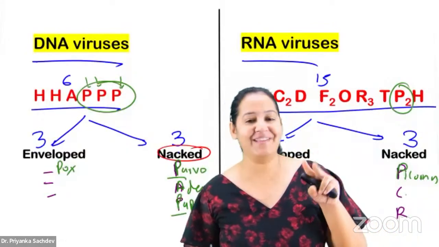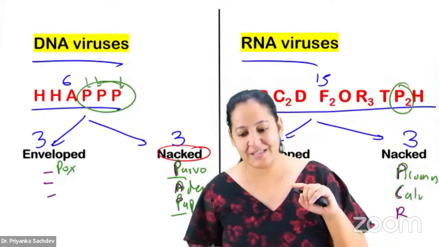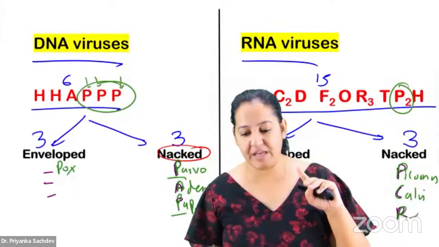That's why. See, there are 2 C's, corona and calci. So we all know corona is enveloped and calci is non-enveloped. And there are 3 R's. So one of them, Rio, is coming here.